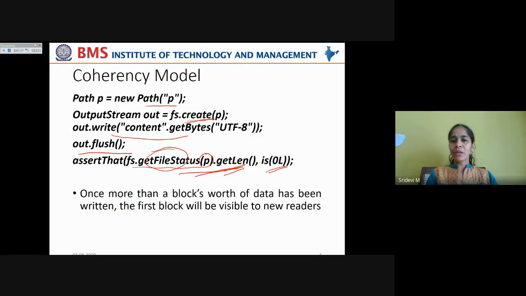Both of these will actually return 0, indicating that though the output stream is flushed, though the data is written onto the file, it is not visible to the user because data has been only flushed, but the block is not completed to be written. When the block is not completed, only a partial block is filled, and that data will not be visible to the user. So once more than a block's worth of data has been written, only then the first block will be visible to new readers. That is what I tried to explain to you.